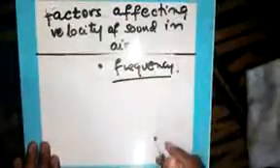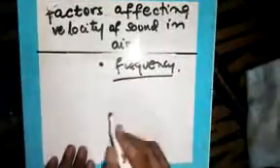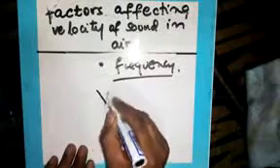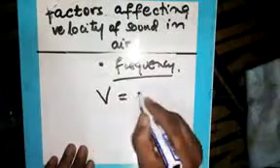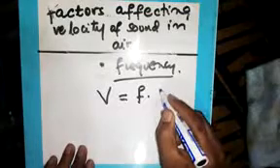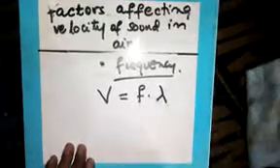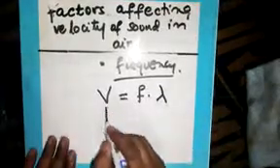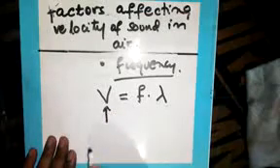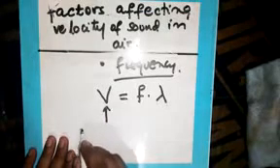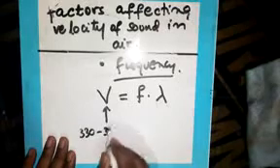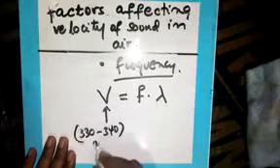Frequency, let us recall from the general wave equation, which says wave velocity is nothing but frequency times wavelength. Remember, the velocity of sound in air is the same, ranging from 330 to 340. This is a constant value, meters per second.